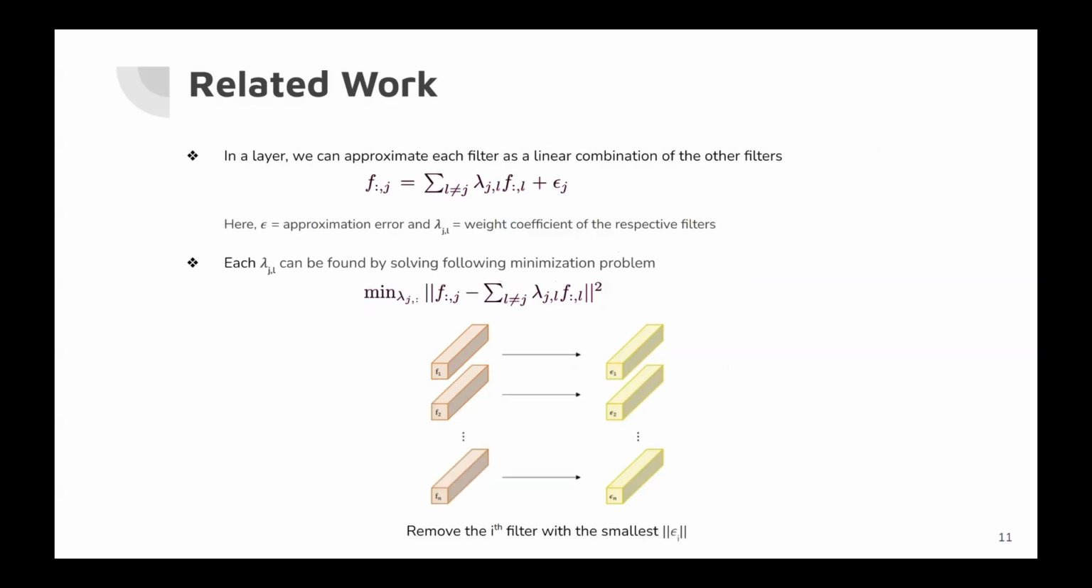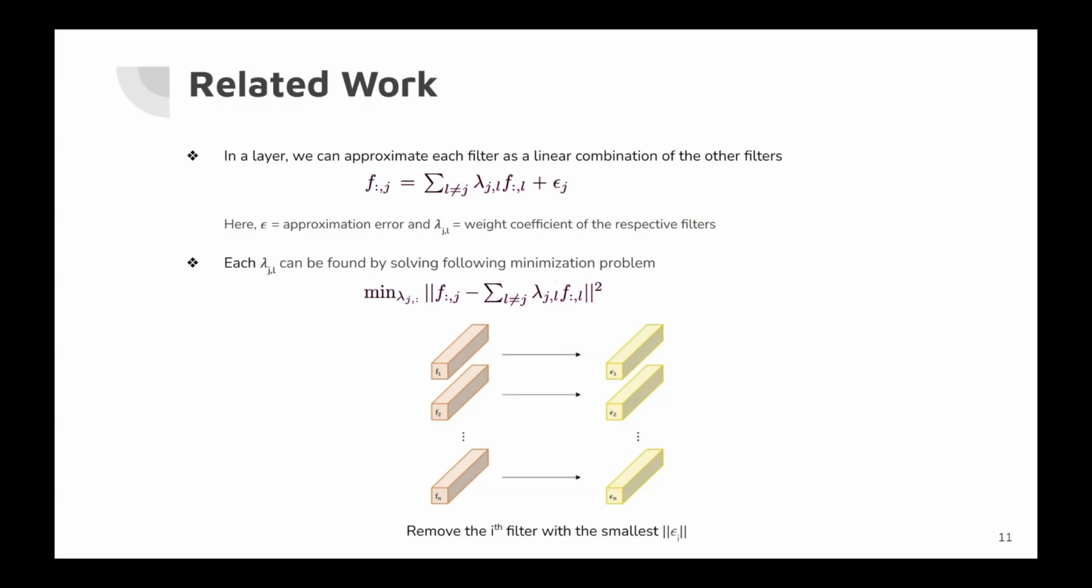In a layer, there are n independent filters. Each filter has the same dimension. Therefore, each filter can be approximated as a linear combination of other filters. Here, the lambdas are constants and the epsilons are the approximation error. Each lambda is determined by solving an optimization problem.